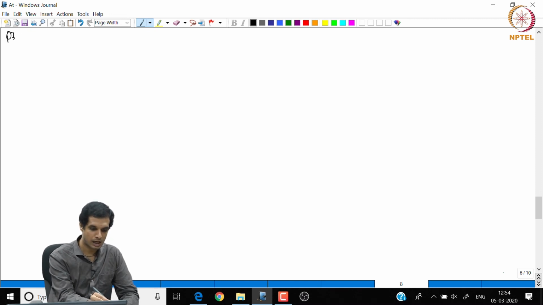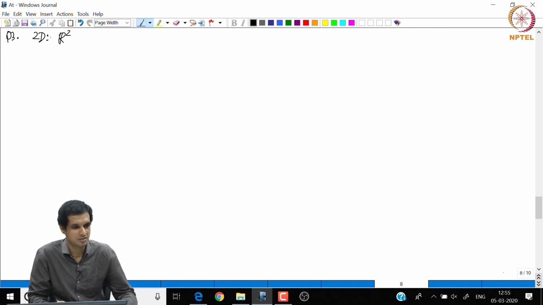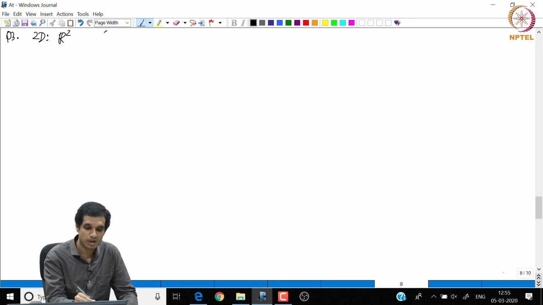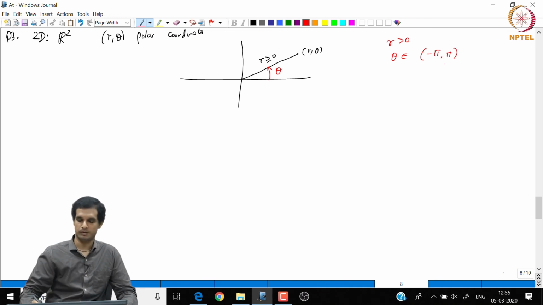Now, here I present to you a dynamical system in 2 dimensions, R2, but you see that it is not really a 2 dimensional example, because the dynamics of one of the variables is very independent and trivial. So, I use polar coordinates now in R2. To recapitulate, in polar coordinates in R2, a point is characterized by r and theta, where r is the distance from the origin, which is always positive, and theta is this angle. We will take r to be positive and theta belonging to minus pi to pi.